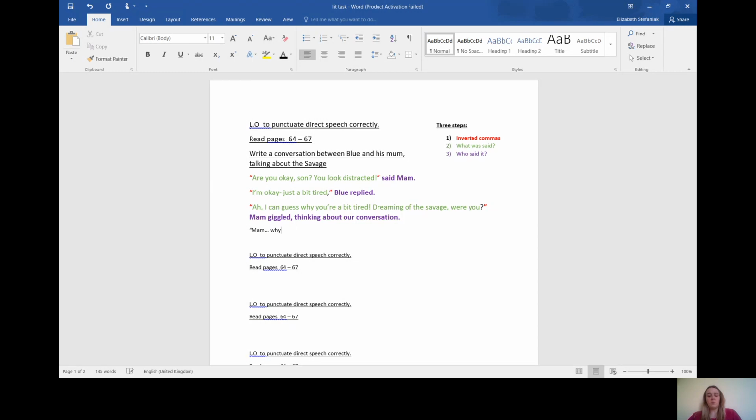why does Jess have a grubby mark on her forehead?" Question mark, inverted commas, and then asked Blue, maybe looking at Jess. I'll do colour code just to make it really clear that I've included it in the right way. So you've got the inverted commas here. I'm going to make it red just to make it really clear to you. You've got what was said, and he said, "Mum, why does Jess have a grubby mark on her forehead?" I'll do that in green. And then who said it is asked Blue. So Blue is the one who said this. Remember, it goes in the right conversational format.